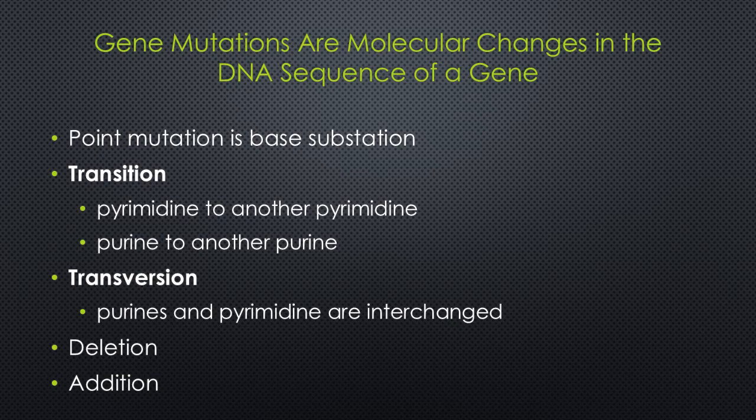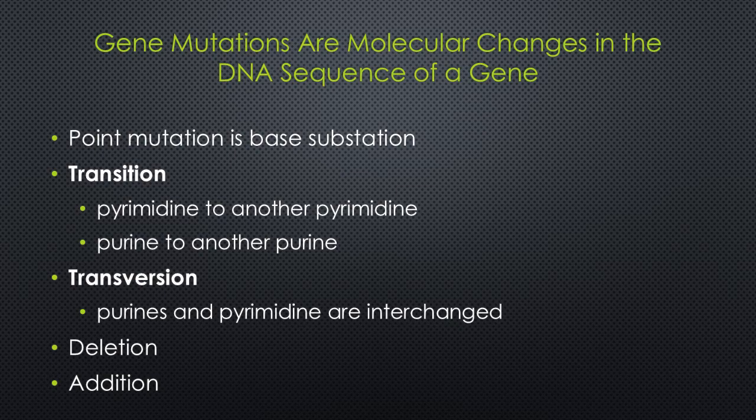A point mutation is a change in a single base pair within DNA. For example, the DNA sequence can be altered by base substitution in which one base is substituted for another. What are the types of base substitution?